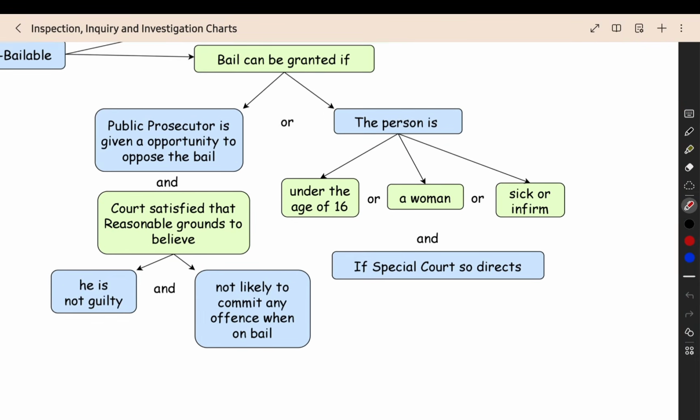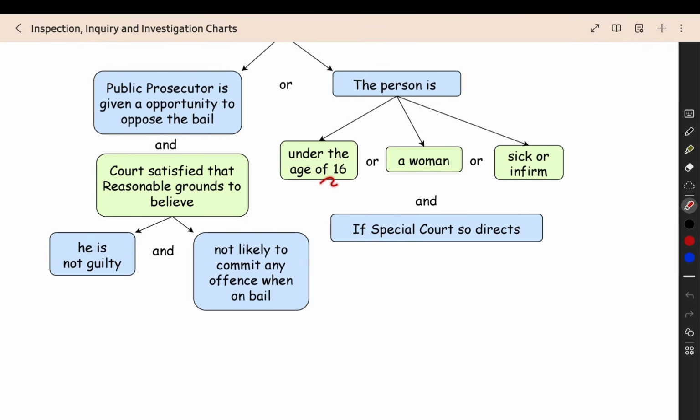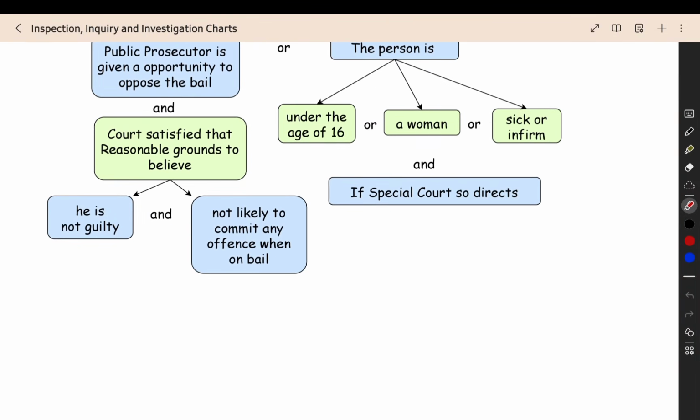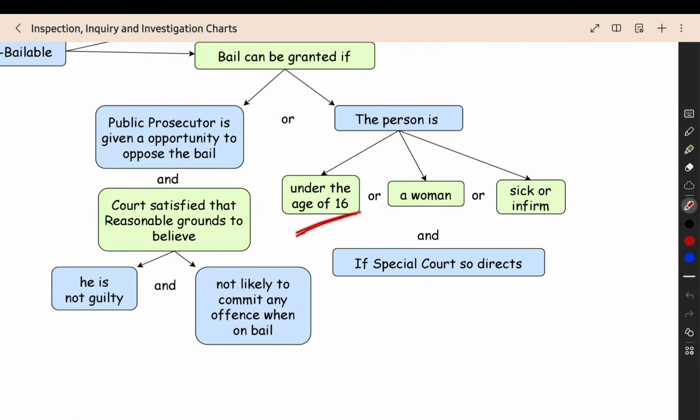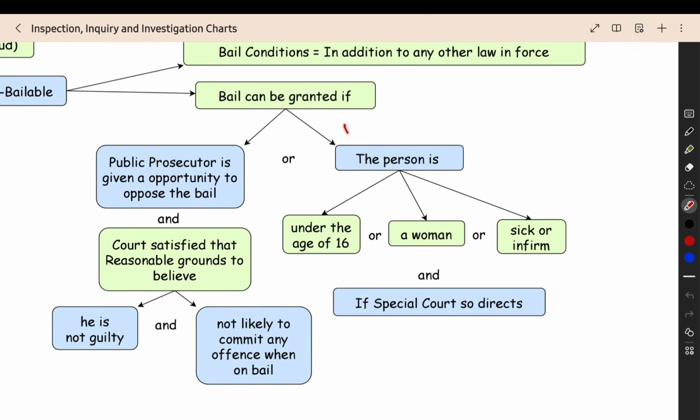Or second case, if you are the accused, the person is under the age of 16, or the person is a woman, or if the person is sick or infirm, he is not in a proper position, he is not in a healthy manner, he is sick, then the special court also says that you have to release him on bail. Bail will be granted. Below 16, a woman or sick or infirm, and the special court also tells you to release on bail, then also you will be granted the bail.